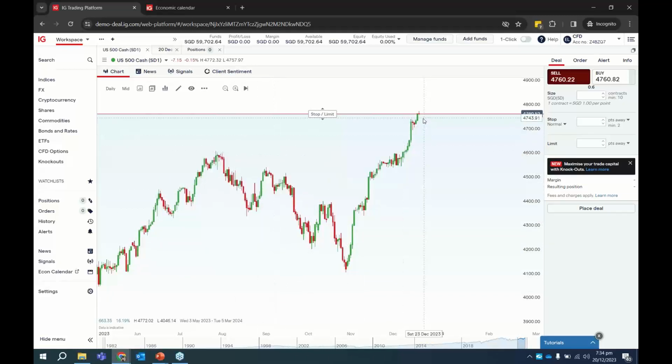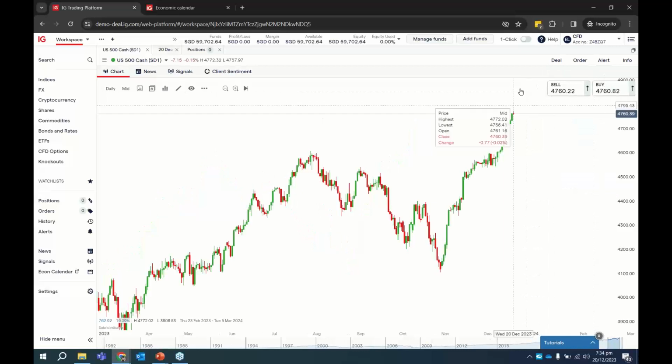So moving on, I want to explain also the trade ticket over here on the right hand side. If you don't see this particular box, the buy sell button, it means that this is not open up yet.